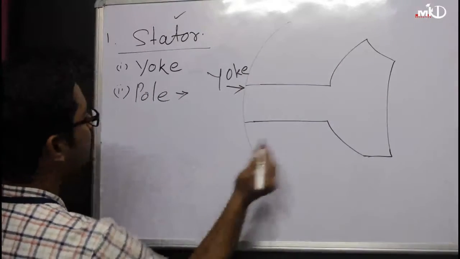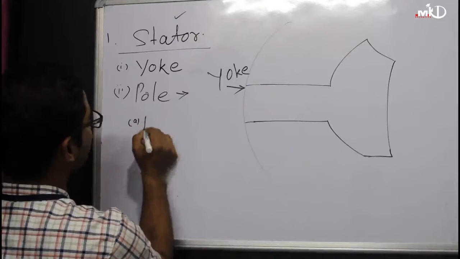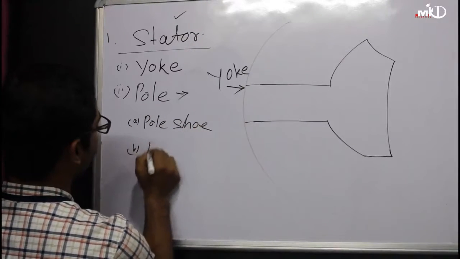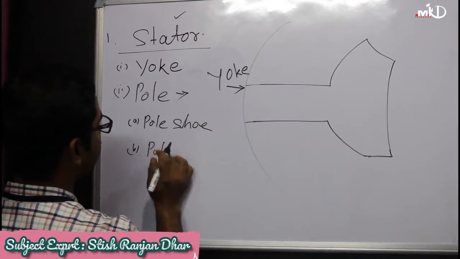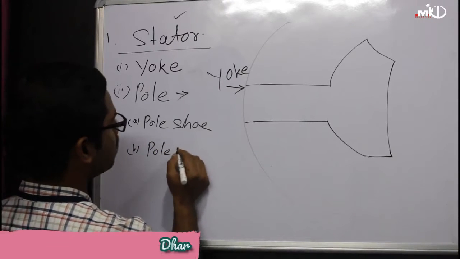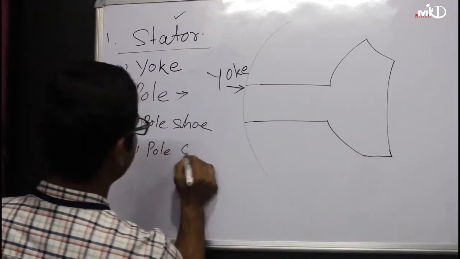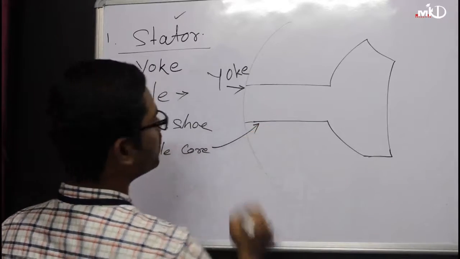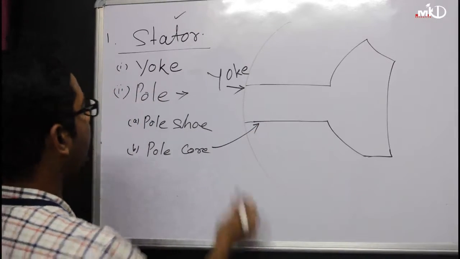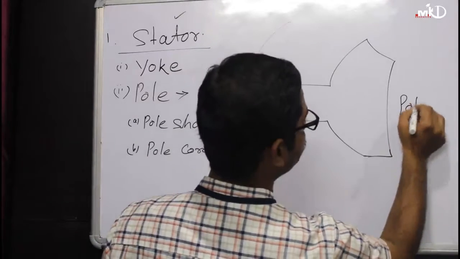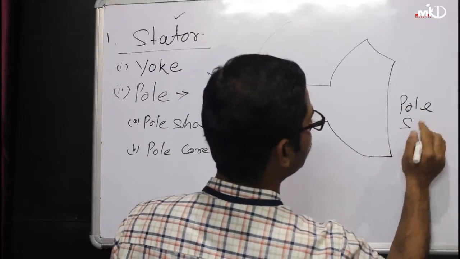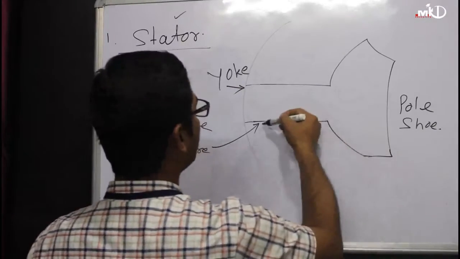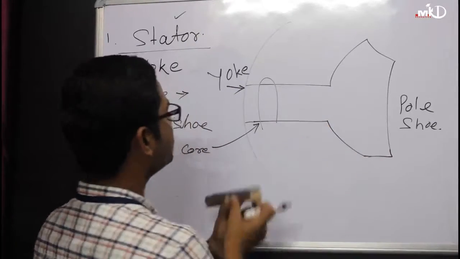But the pole has other parts. One is pole shoe, and second one is your pole core. So this is your pole core. This portion is called your pole core, and this is called your pole shoe. Okay. So what happened here? Now here your windings are there. The winding is like that.